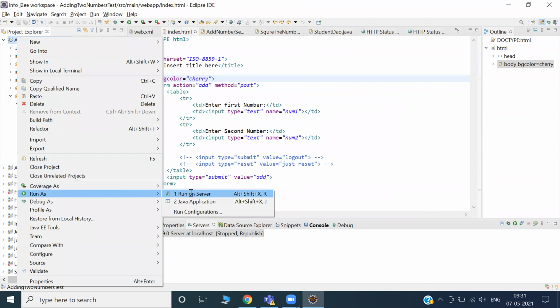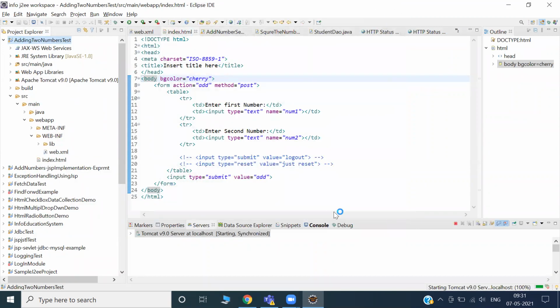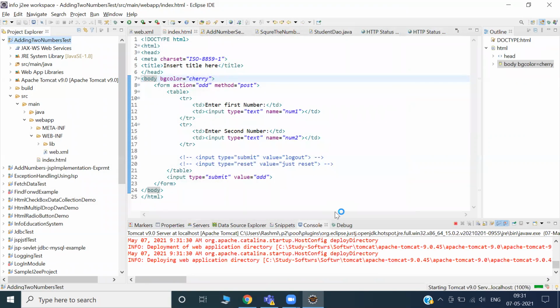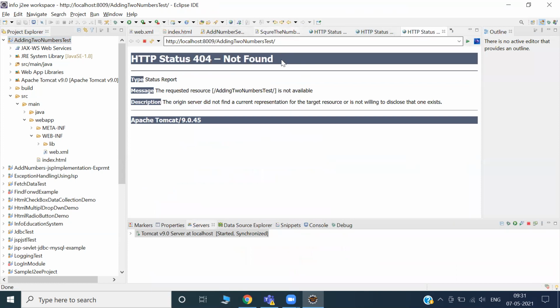Run as. Okay, it's not able to read. Okay, index.html.